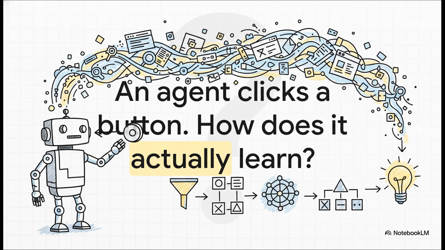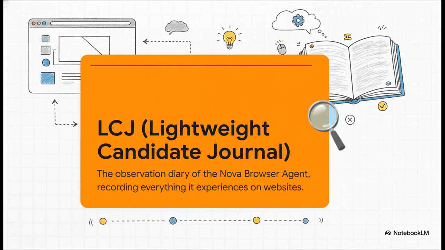Well, it's not magic, that's for sure. It takes a really clever system. And this is that system, the Lightweight Candidate Journal, or what we call the LCJ. The best way to think of it is like the agent's super meticulous diary. It's designed to capture every single thing the agent experiences, every click, every mistake, every little change on a web page, and turn all that chaos into a solid foundation for learning.